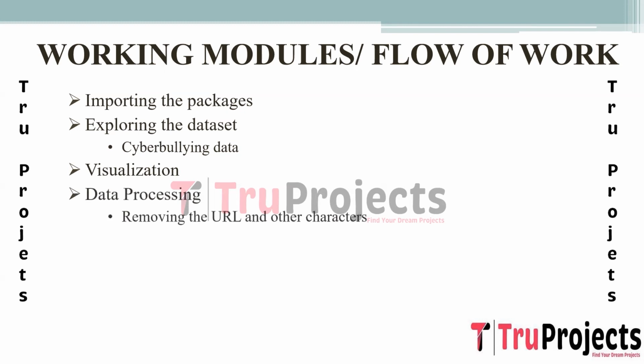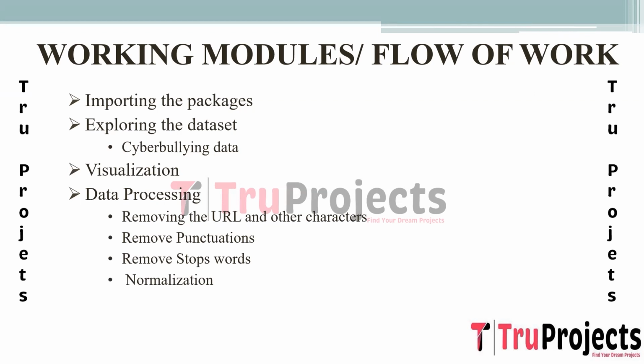Data pre-processing. Removing the URL and other characters. This step involves pre-processing the text data by removing URLs or special characters that might not contribute to identifying cyberbullying content. Remove punctuations. It entails eliminating punctuation marks from the text data which are not significant for the analysis of the message content. Remove stop words. Stop words are commonly used words like and, the, etc., which may not add substantial value to the analysis. Removing them helps in focusing on the more meaningful words.